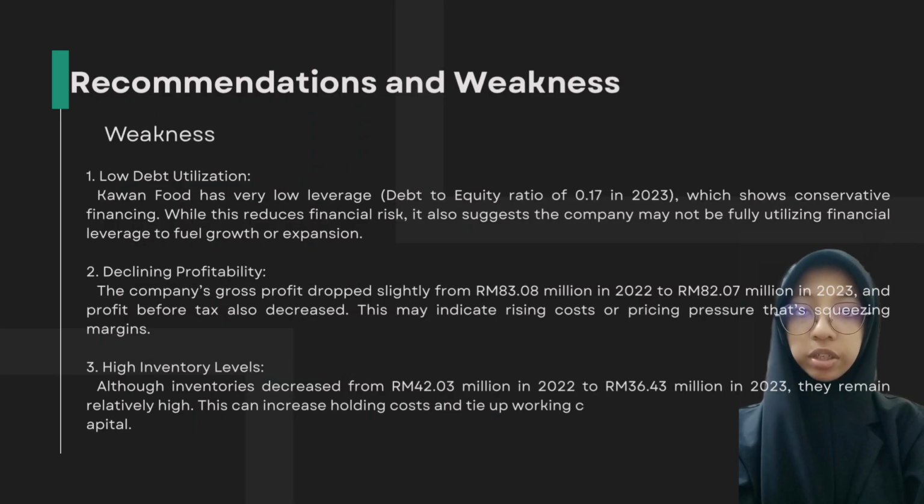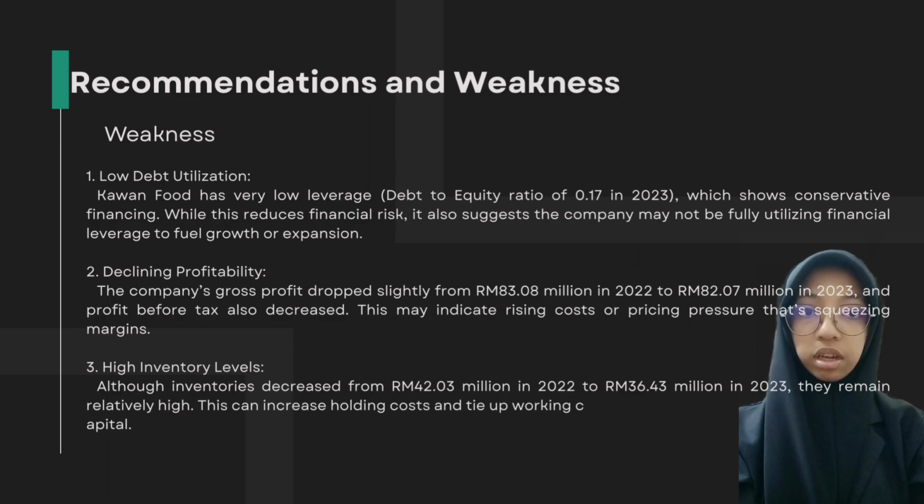So this is the last part of this slide, that is recommendation and weakness of the company. The weakness that we have found in this company is low debt utilization, where Kawan Food has a very low leverage debt to equity ratio, that is 0.17 in 2023, which shows conservative financing. While it reduces financial risks, it also suggests the company may not be fully utilizing financial leverage to fuel growth and expansion.